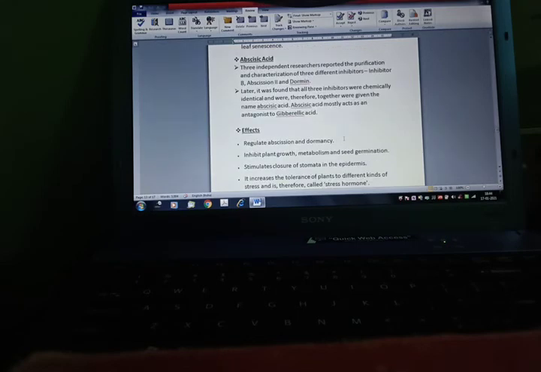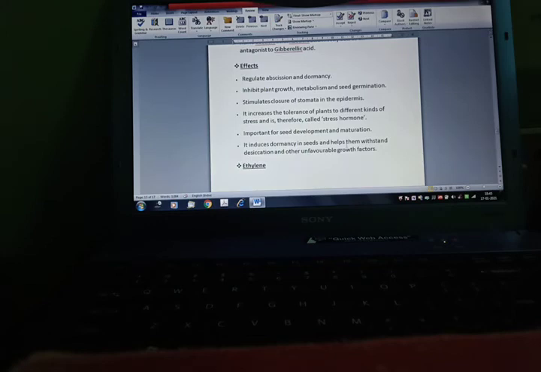Now abscisic acid. 3 independent researchers reported the purification and characterization of 3 different inhibitors, that is inhibitor B, abscission II and dormin. Later it was found that all 3 inhibitors were chemically identical and therefore together were given the name abscisic acid. Abscisic acid mostly acts as an antagonist to gibberellic acid.